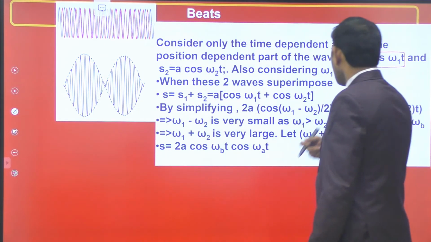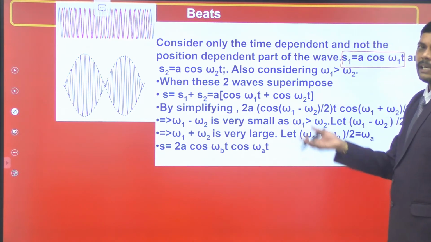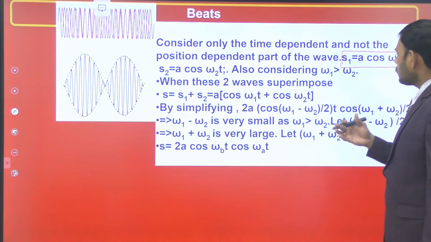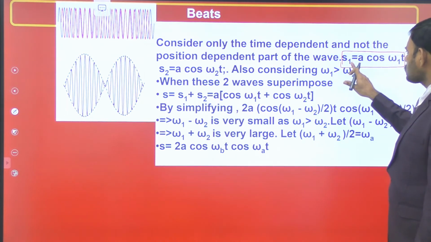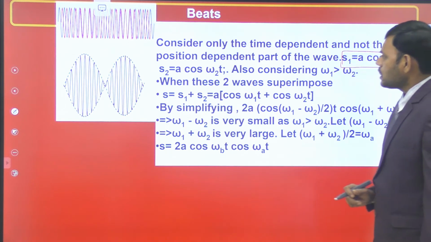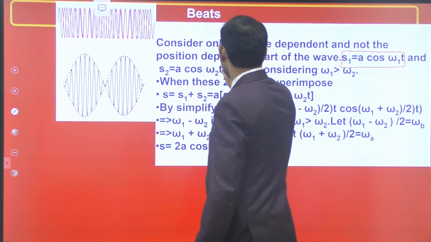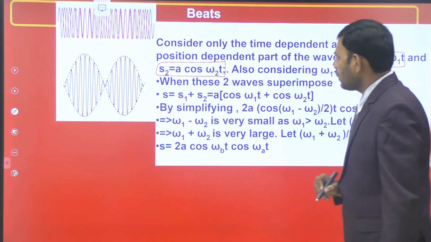As the receiving position is constant, and let it be the origin, it is only a function of time. Then the displacement of the first sound wave is a cos omega 1 t, and let the displacement of the second sound wave be a cos omega 2 t.